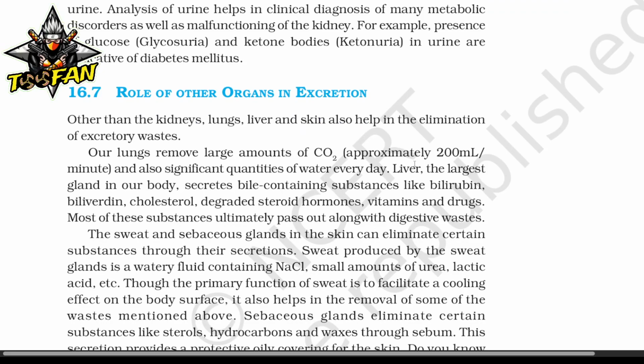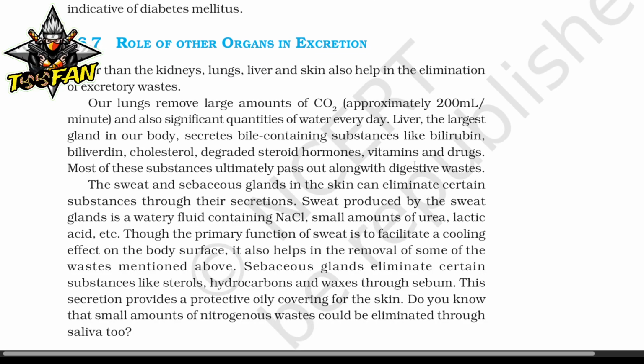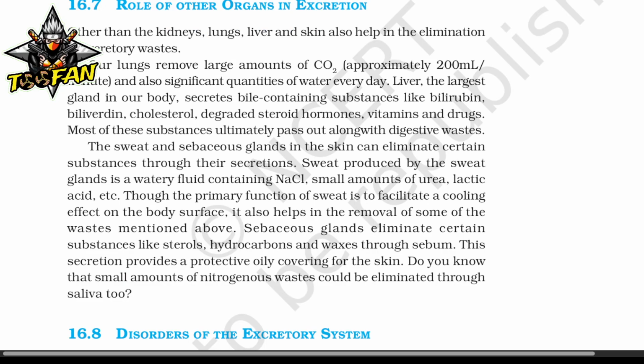Role of other organs in excretion. Other than the kidney, lungs, liver, and skin also help in elimination of excretory waste. Our lungs remove a large amount of carbon dioxide, approximately 200 ml per minute, and also significant quantities of water every day. The liver, the largest gland in our body, secretes bile containing substances like bilirubin, and cholesterol, degraded steroid hormones, vitamins, and drugs. Most of these substances ultimately pass out along with the digestive waste.